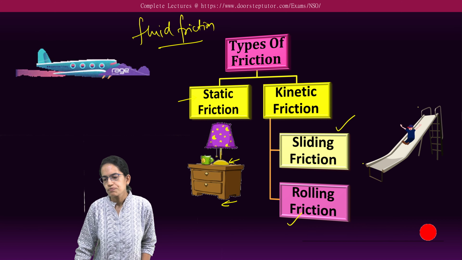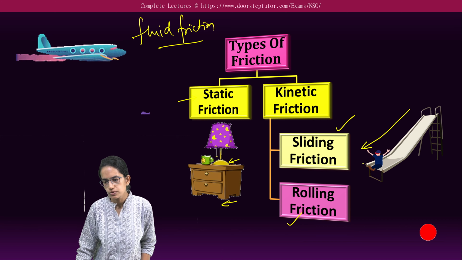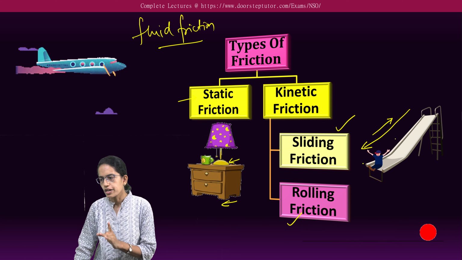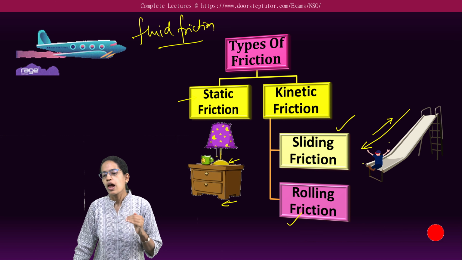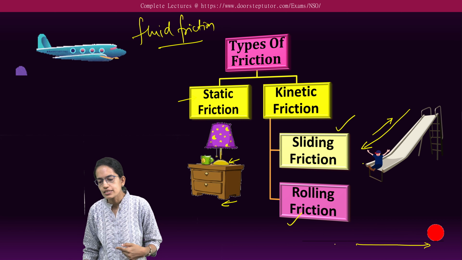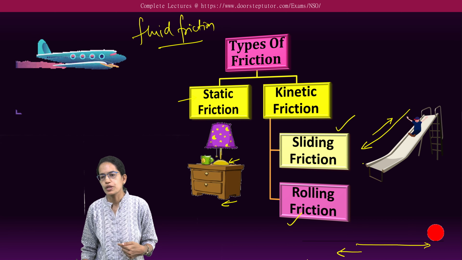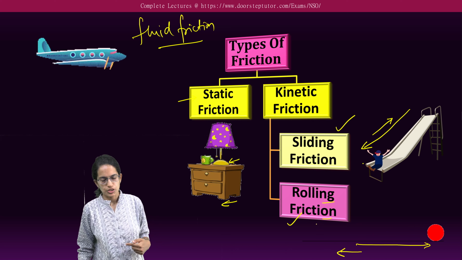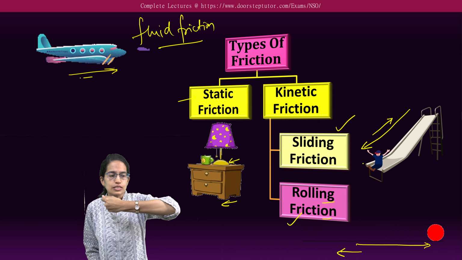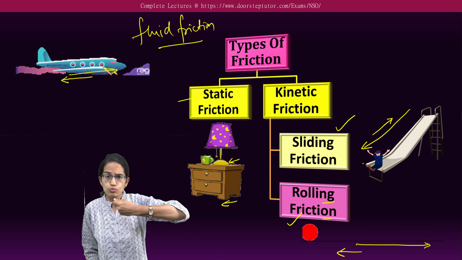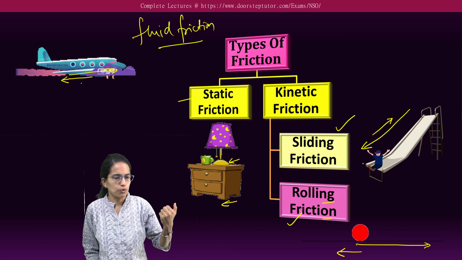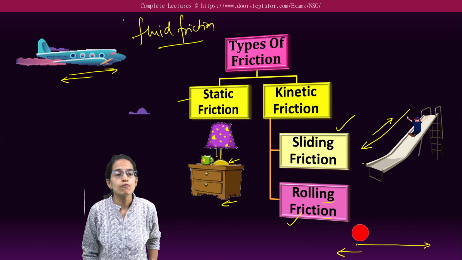Sliding friction is where this boy is moving down, but there is a force that is preventing this boy from moving down, and this is sliding friction. The ball is rolling, but there is a force which is preventing the ball from rolling, and that is the rolling friction. The aeroplane is moving forward, but there is a force which is not allowing the aeroplane to move at a very fast pace and is relatively stopping the flow of the aeroplane. And this is what is called fluid friction.